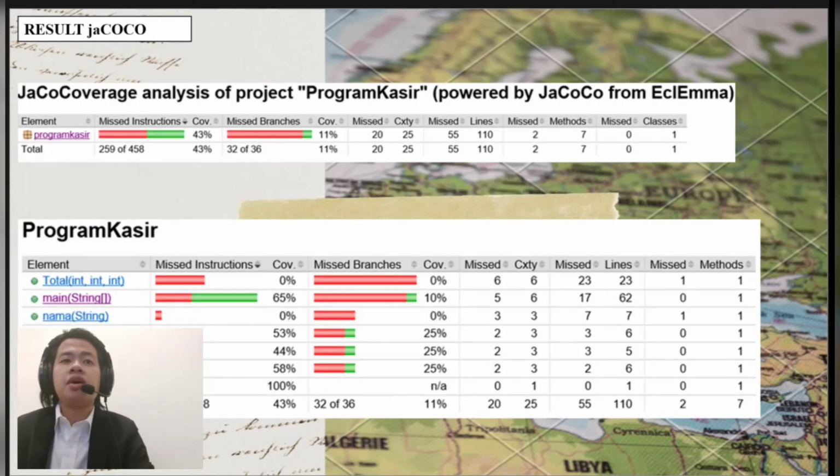Okay, this is JaCoCo, the JaCoCo report from the test result. Here we can find out which methods are executed and which methods are not executed in our program. In the program, we can see that 65% of the code of the method was executed successfully.